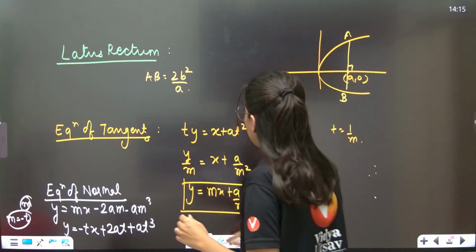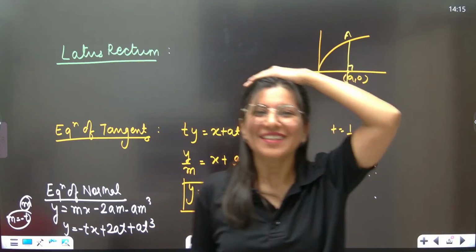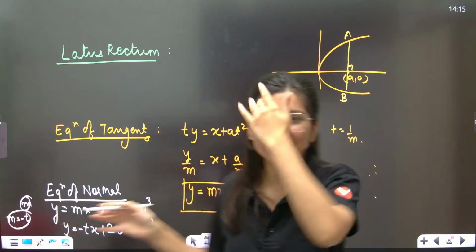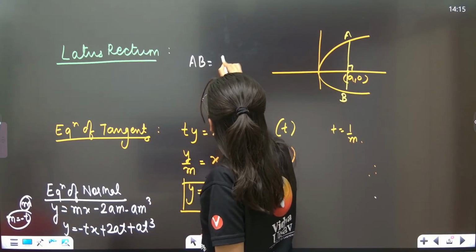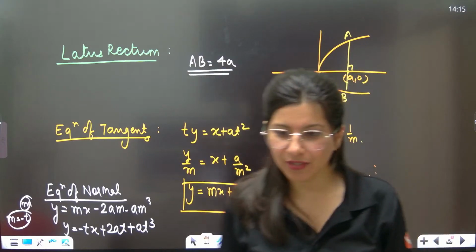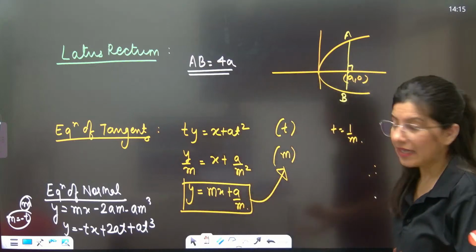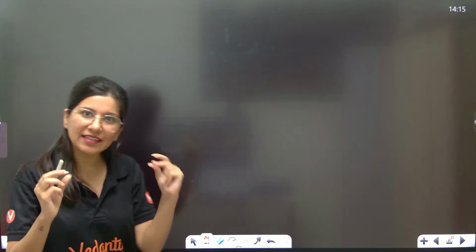Length of latus rectum. Sorry, parabola, ellipse, hyperbola got combined. Latus rectum length AB is nothing but 4a.